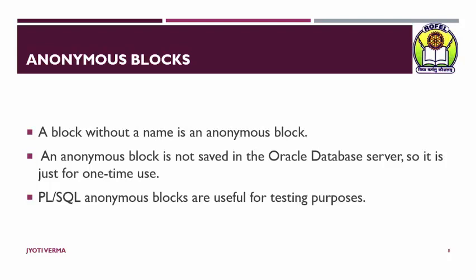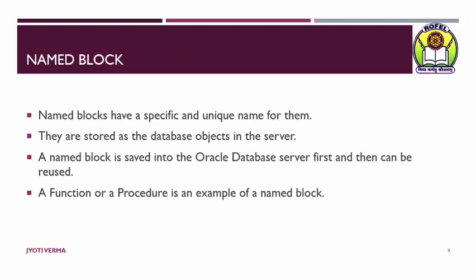PLSQL anonymous blocks are useful for testing purposes only. Named block. What are named blocks? Named blocks have a specific and unique name for them. They are stored as database objects in the server. A named block is saved into the Oracle database first and then can be reused. A function or a procedure is an example of a named block.